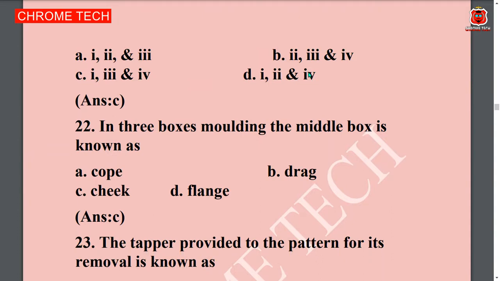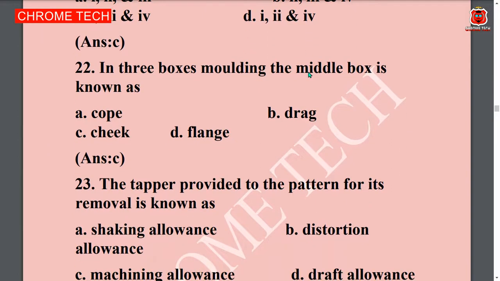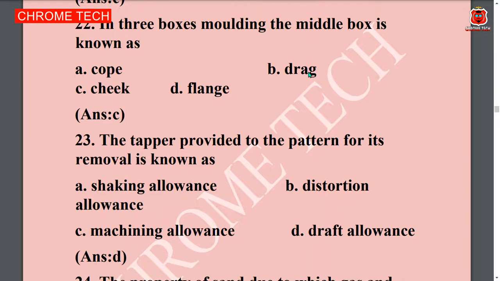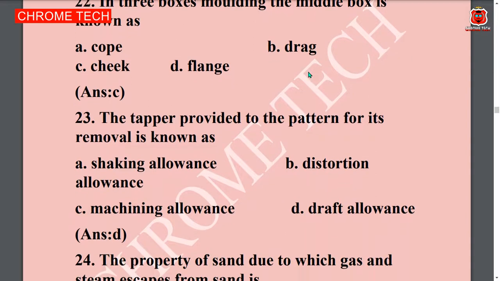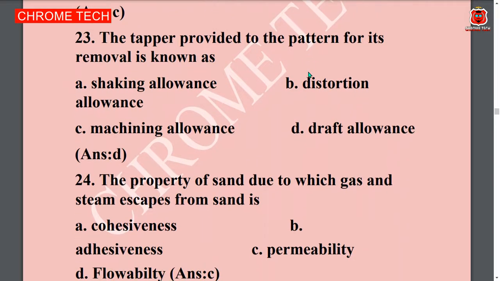In 3 boxes molding, the middle box is known as dash. Option C, cheek, is the correct answer. Next question. The taper provided to pattern for its removal is known as dash. Option D is the correct answer. Draft allowances.